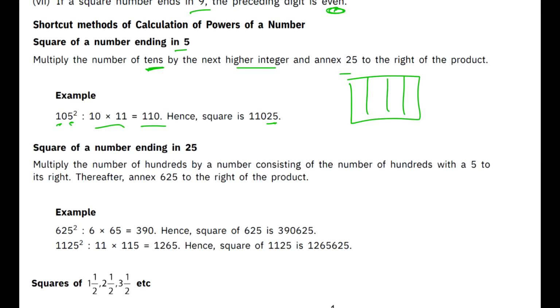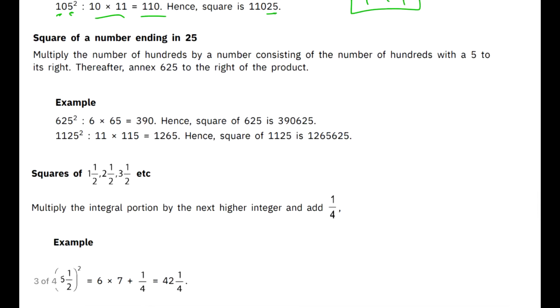These are some shortcut tricks which will help you a lot in questions like percentage increase and all that stuff. Squares of a number ending in 25. If the number itself is ending in 25, let's take this number 625. What you are supposed to do is multiply the number of hundreds by a number consisting of the number of hundreds with a 5 to its right. You can take these things and use the technique. It will really help you get the answer faster.